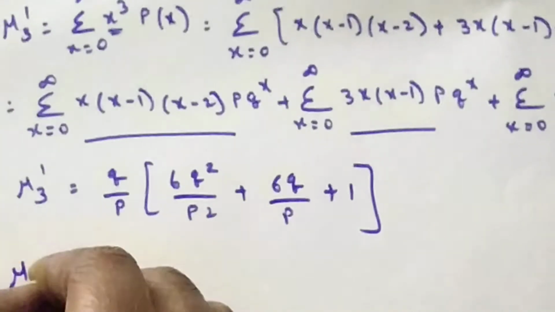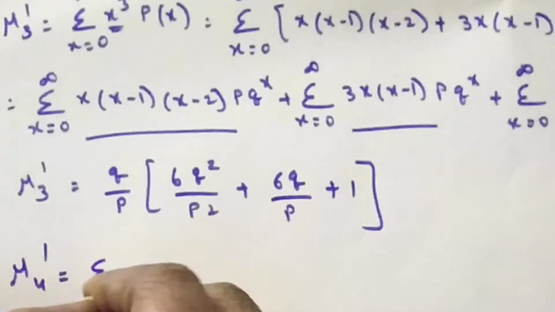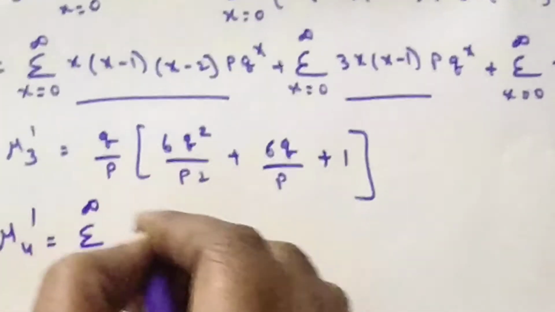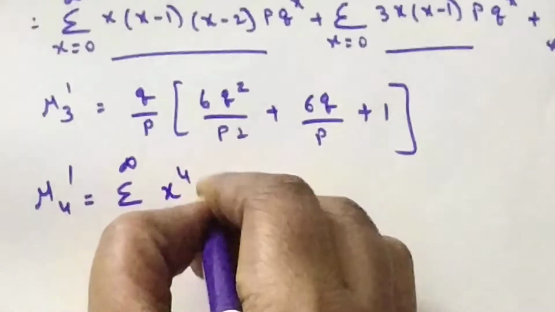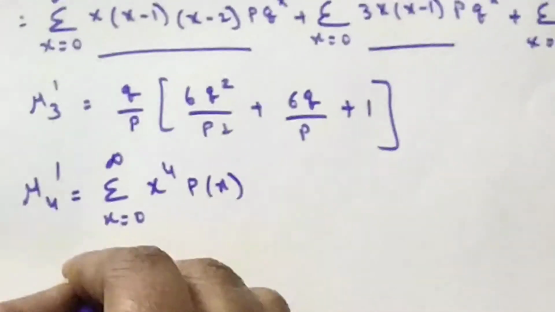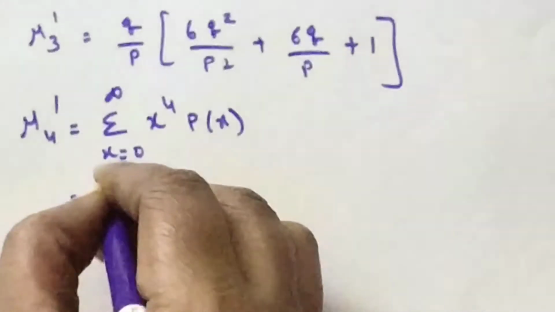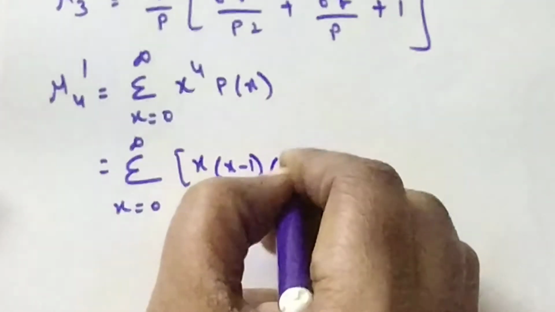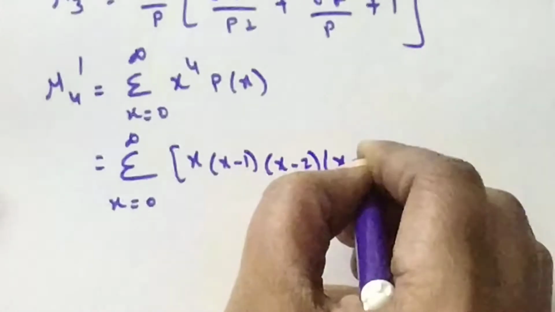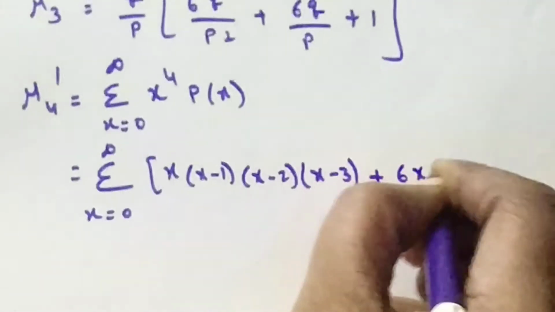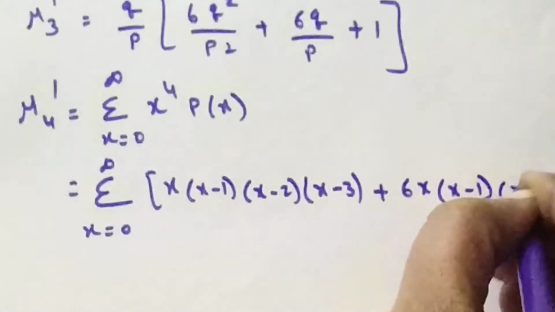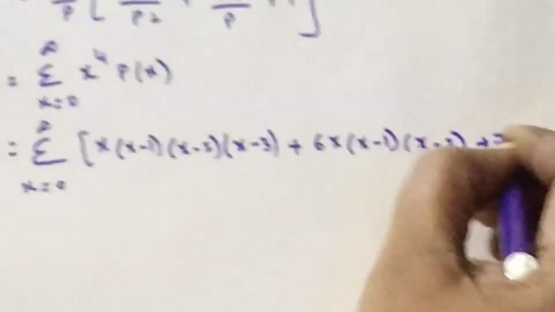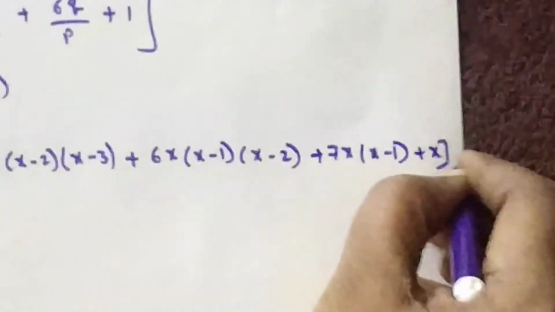In the same way, the fourth non-central moment can also be derived as the summation for x equal to 0 to infinity of x power 4 into p(x). Now we can substitute x power 4 as x into (x minus 1) into (x minus 2) into (x minus 3) plus 6x into (x minus 1) into (x minus 2) plus 7x into (x minus 1) plus x, into p(x).